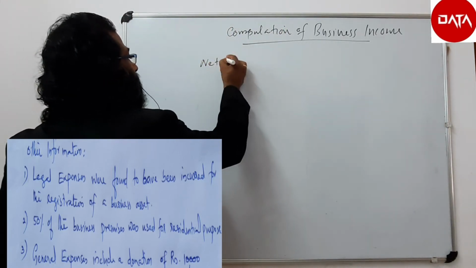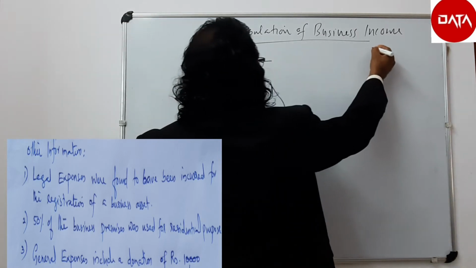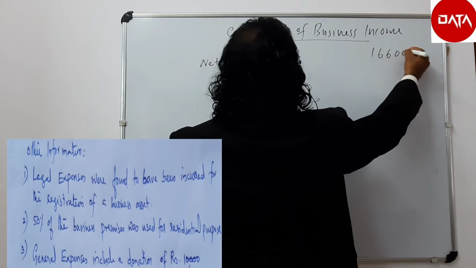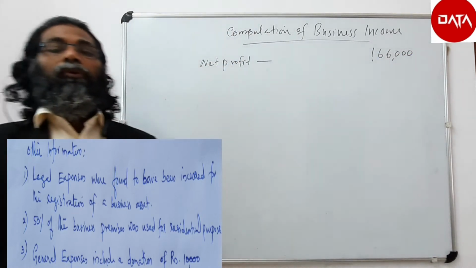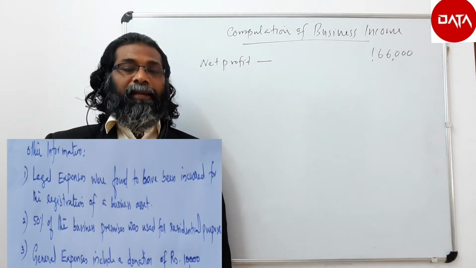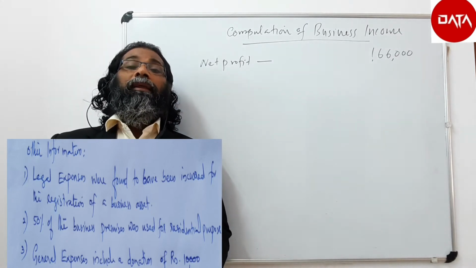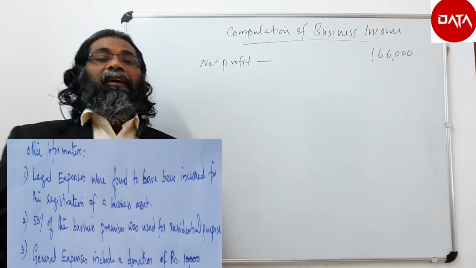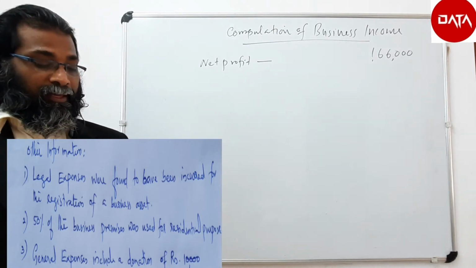See my dear friends, here what we have to do is add back the inadmissible items and deduct the admissible items according to the relevant provisions of section 32 to 40. So let us see each one of the items.